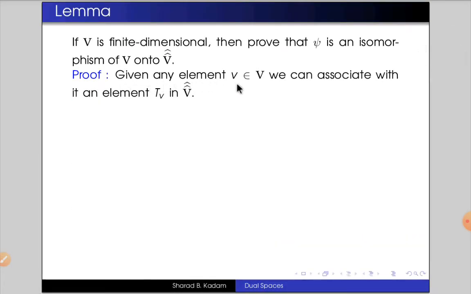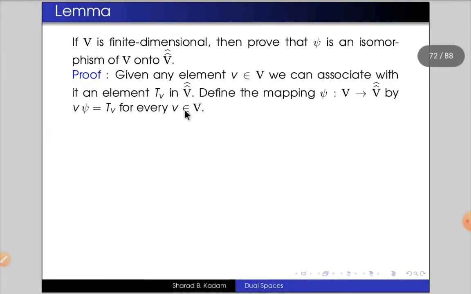Given any element v in the vector space V, we can associate this element v with an element T_v in V double hat. Next we define a mapping psi from V into V double hat by psi of v equals T_v for every v in the vector space V.